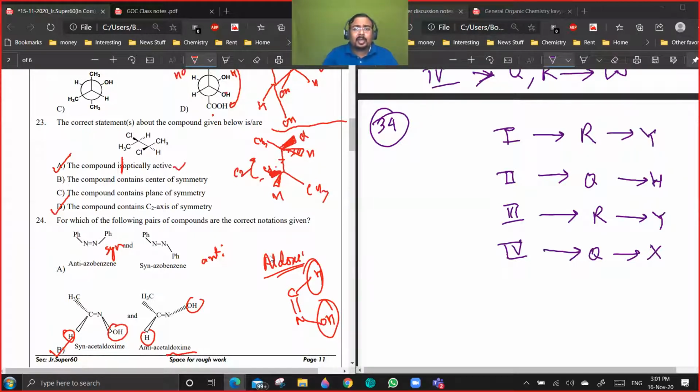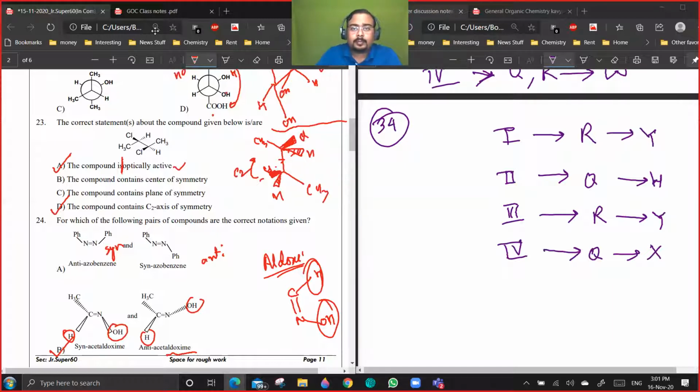Syn and anti are common names, not following a set of rules. Someone decided that for aldoximes it should be like that. Then for ketoximes, since there was no hydrogen, they go for higher priority or lower priority. So with this, I believe that the paper discussion for today is over.